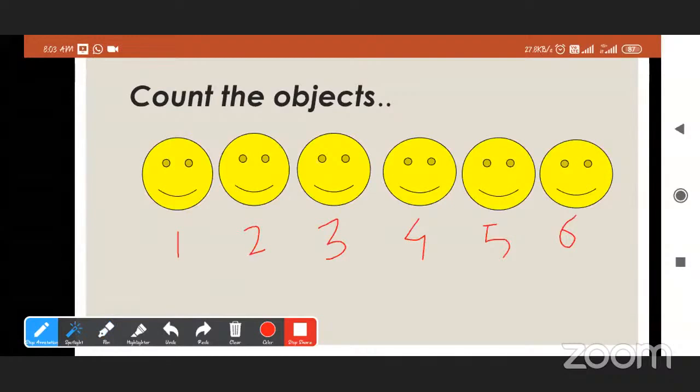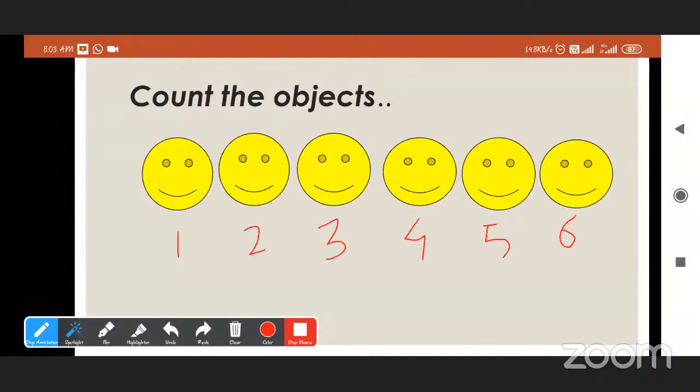So let me know, which are these numbers 1, 2, 3, 4, 5, 6? Can we take any random numbers, or do we always start counting from 1? Yes, we start counting from 1.